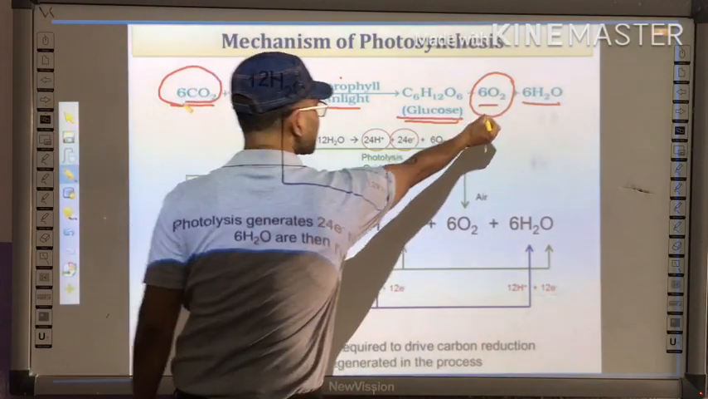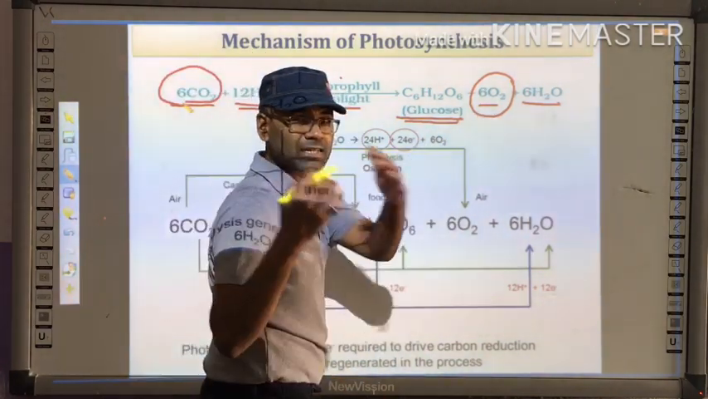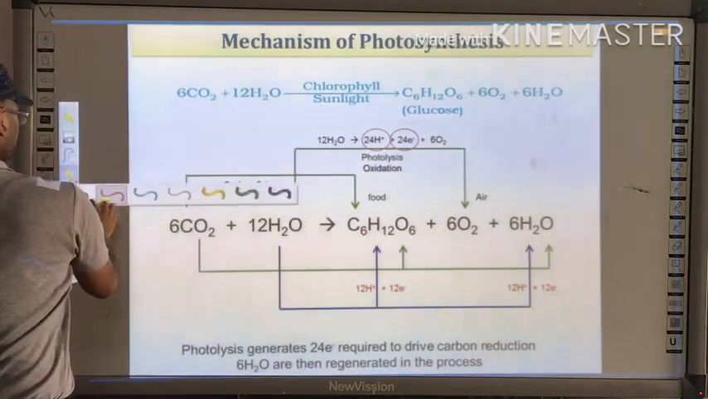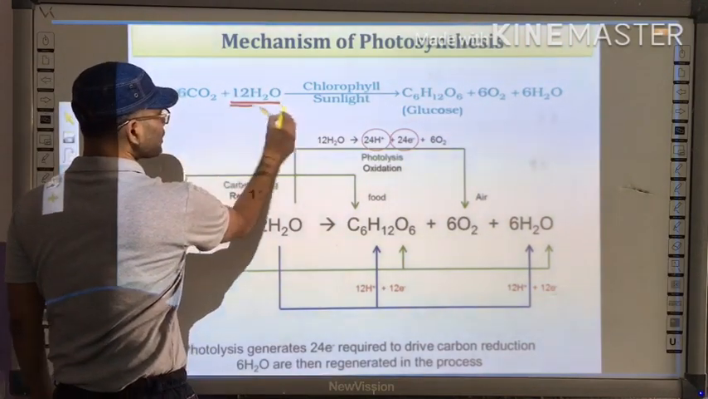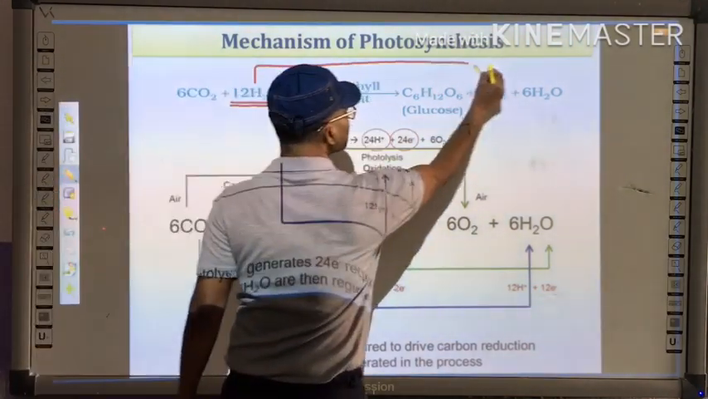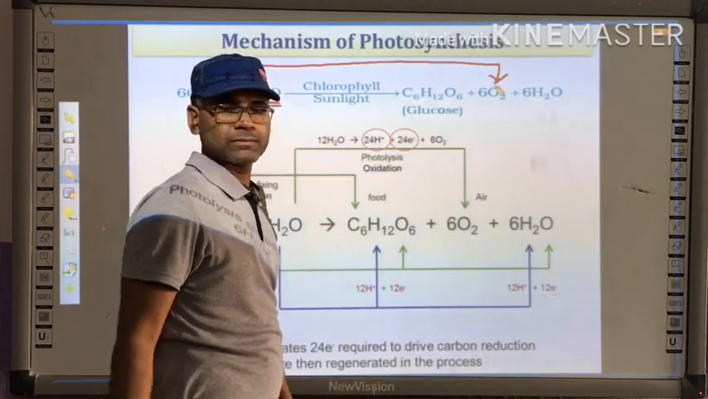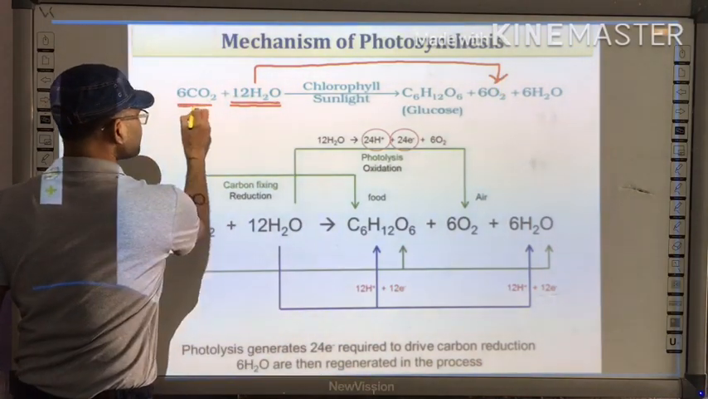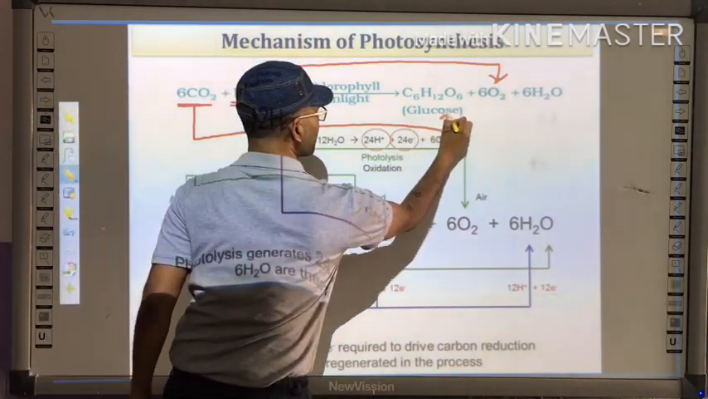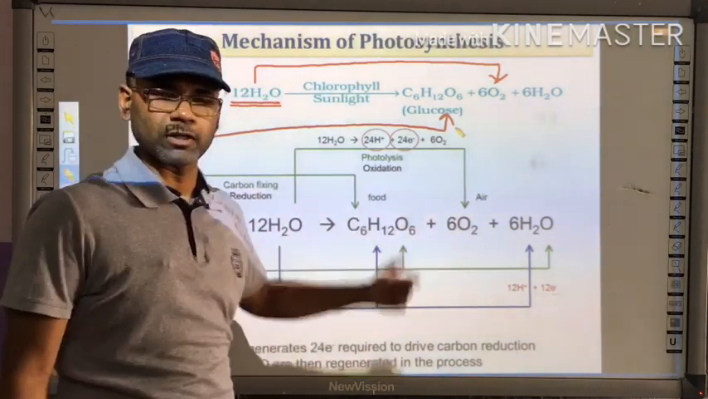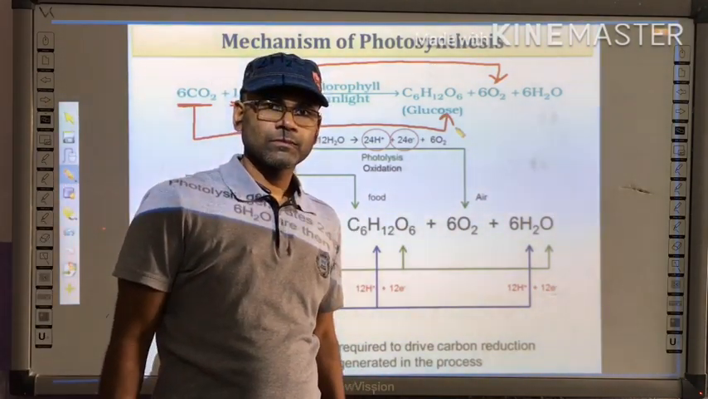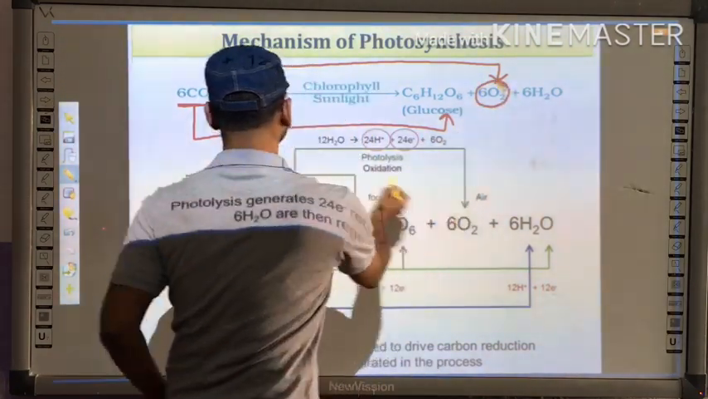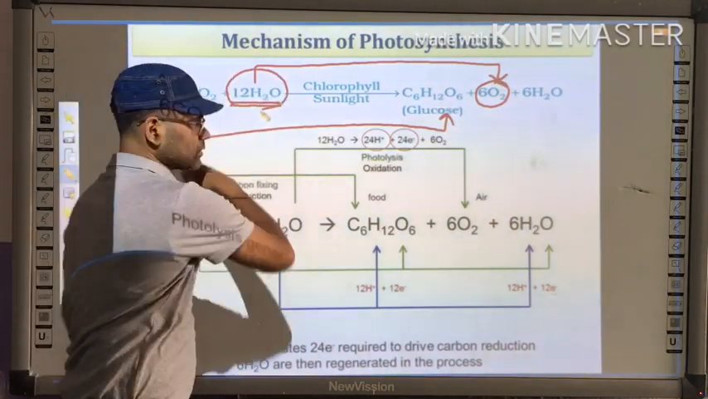The oxygen which is coming here, this oxygen is a result of water. The water molecule is split to form oxygen, and this carbon dioxide forms a carbohydrate or glucose molecule. Okay, so whatever oxygen we are getting here, this oxygen is obtained from water.